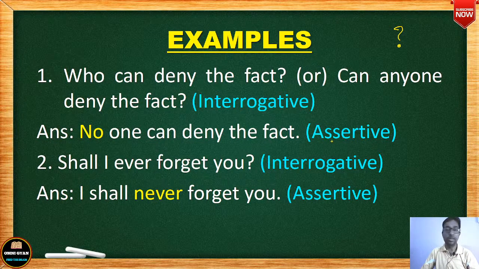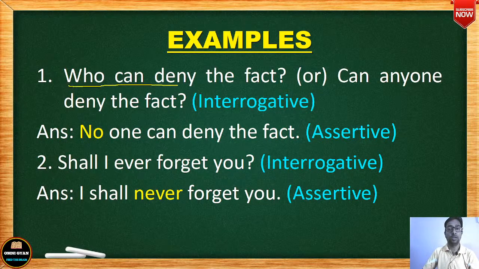ठीक है, इसमें कोई expression नहीं है. There is no expression in such sentences. These are simple sentences and it ends with a full stop. ये एक full stop से end. Two questions. All right. Do you find any negative word? No, not, never, none. Who can deny the fact? No, there are no negative words.